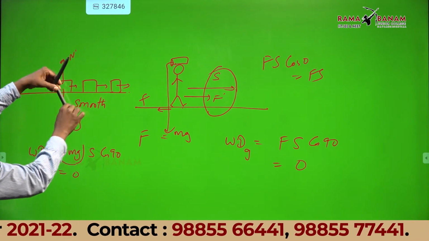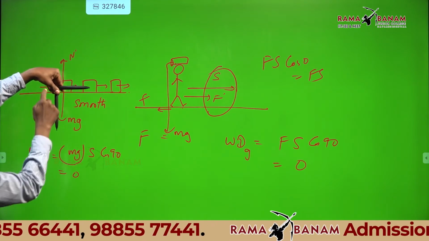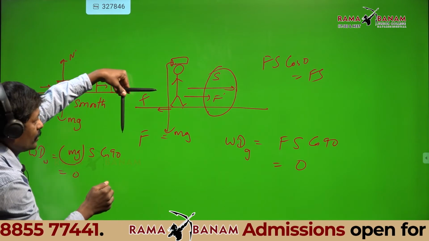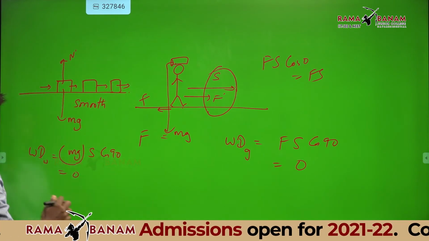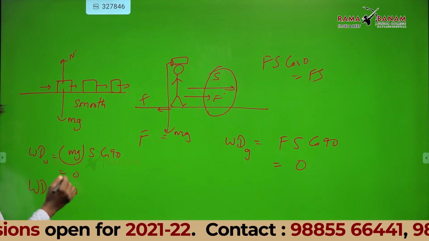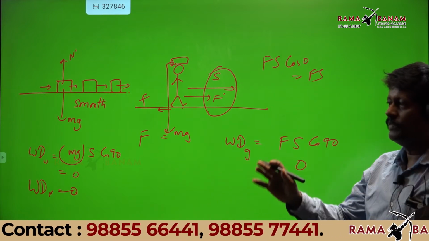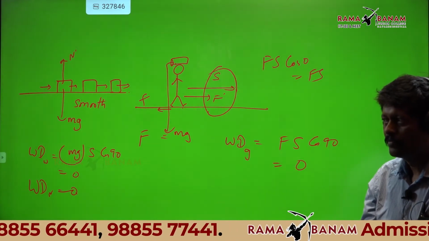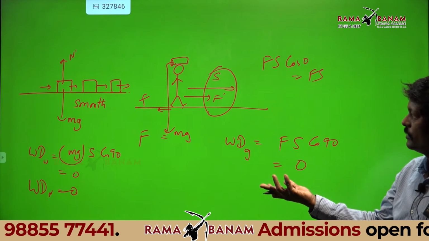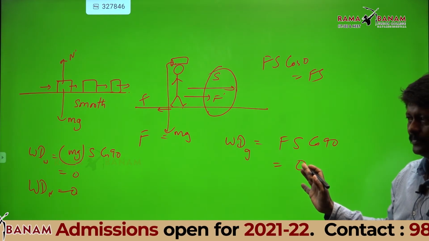Come back to mg. mg is downward. Work done by mg is 0. So, work done by normal reaction is 0, work done by mg is 0. Is there any other force? No. That means there is no work done on the body.